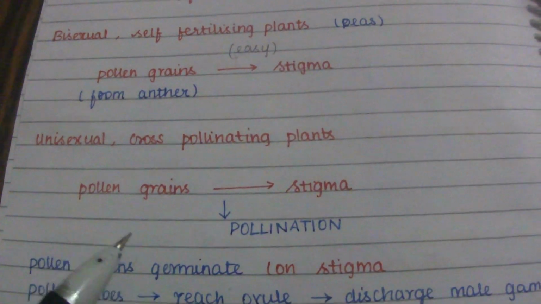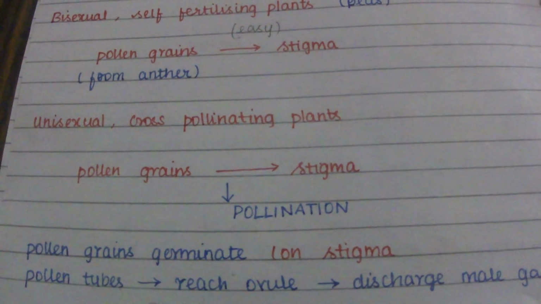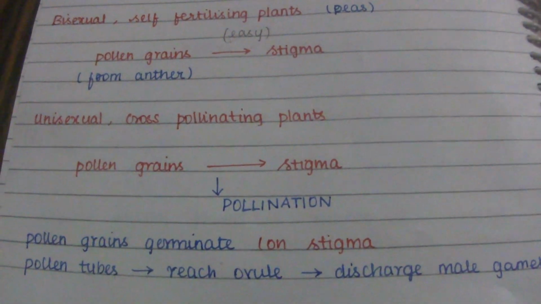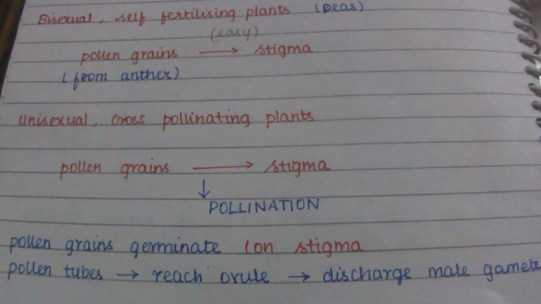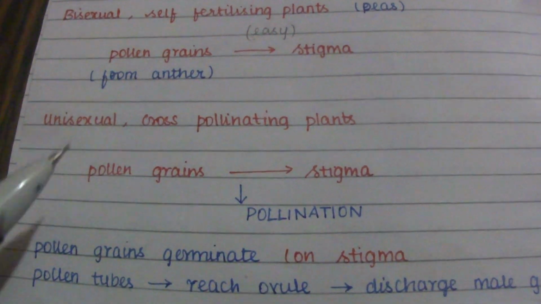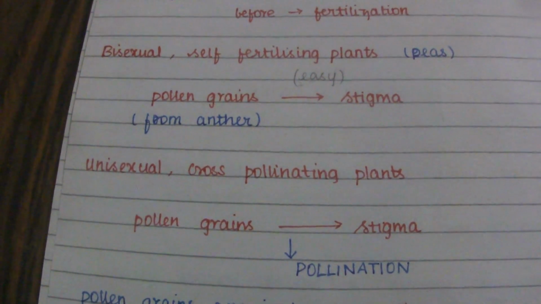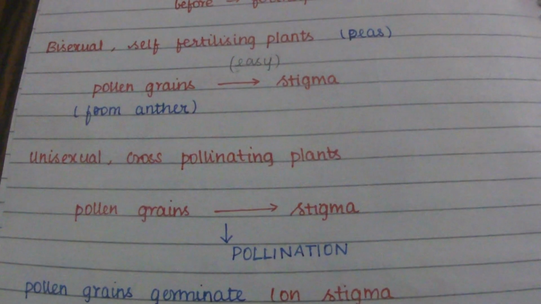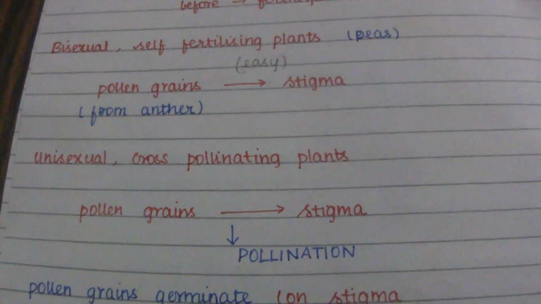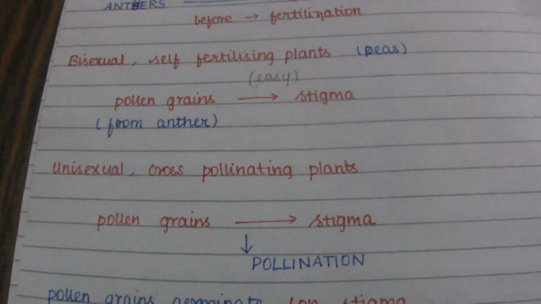The pollen grains germinate on the stigma, and the pollen tubes reach the ovule and discharge the male gametes. This is for plants. For dioecious animals, if they want to undergo sexual reproduction, it needs a very important event, that is fertilization.